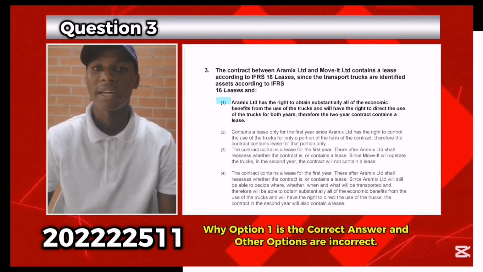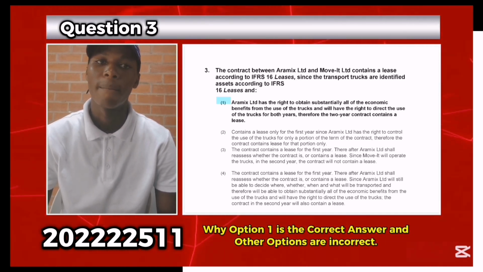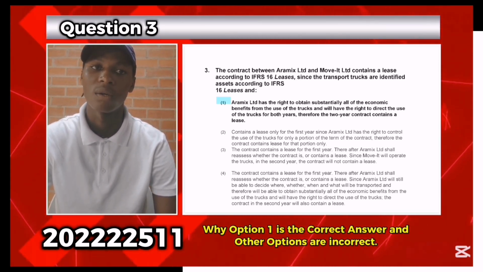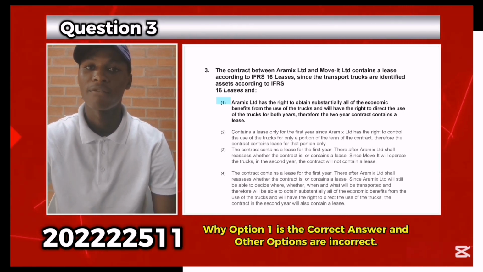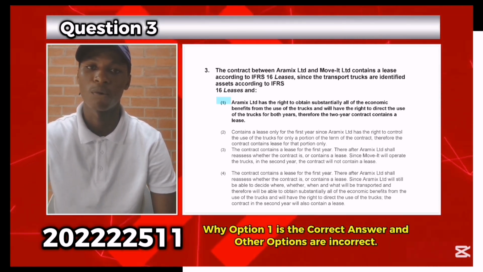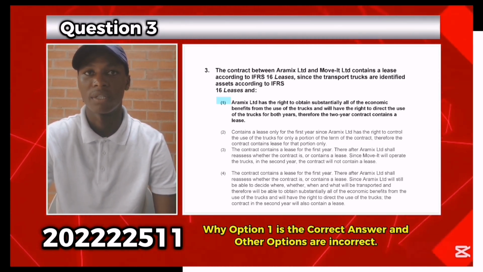The right to direct the use of those trucks is for both years, which means option 1 is the correct answer. Options 2, 3, and 4 are incorrect because they don't address the right to direct the use of the asset, which is for both years, and they only consider a lease on the first day of the contract.